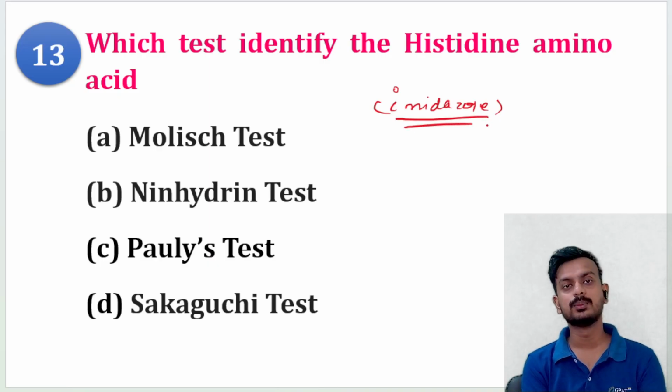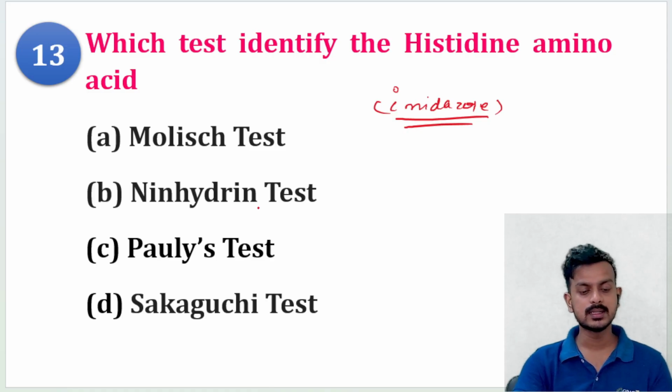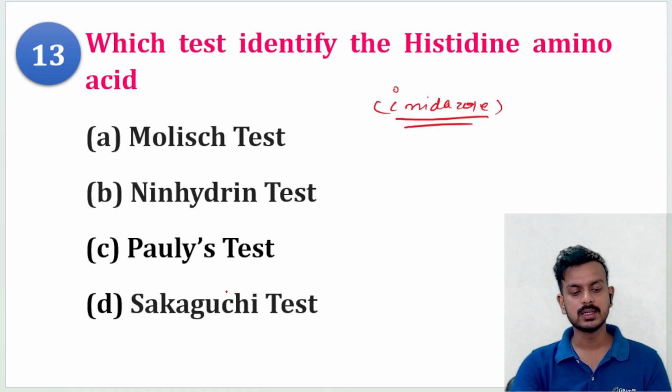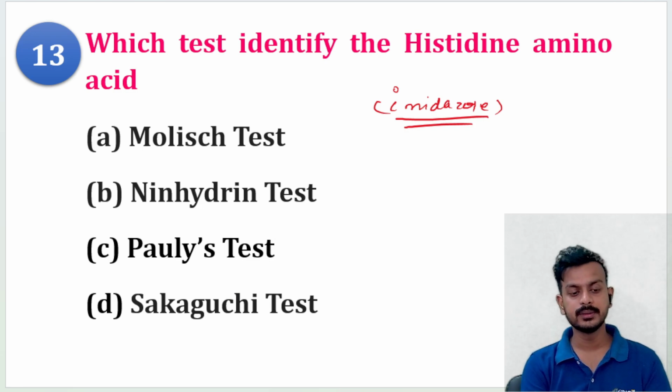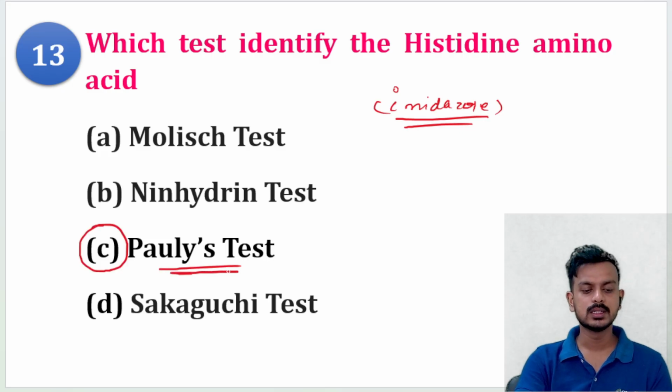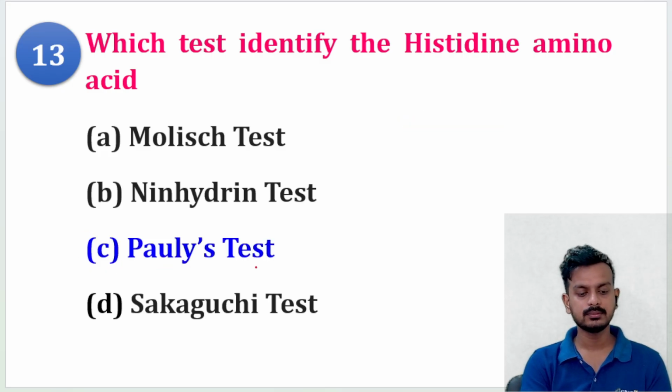Then you tell me, for heterocyclic ring identification, which test is used? Molisch test, ninhydrin test, Pauly's test, or Sakaguchi test. Yes. Quickly give your answer in the comment section. Identification of histidine amino acid. Pauly's test is the correct answer.